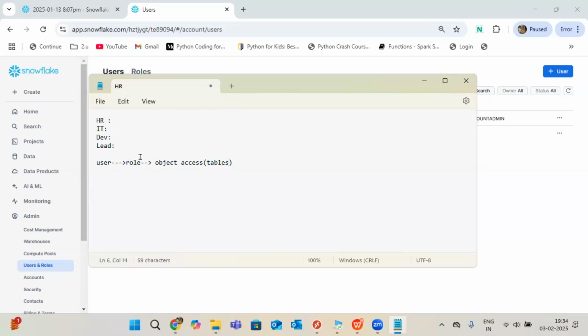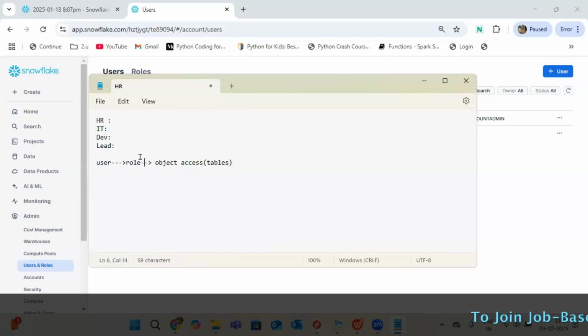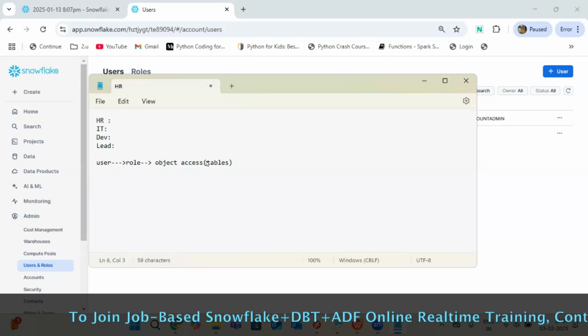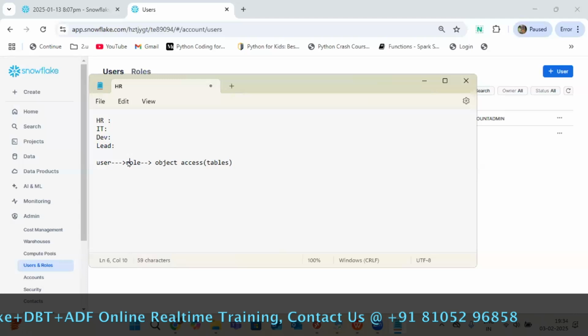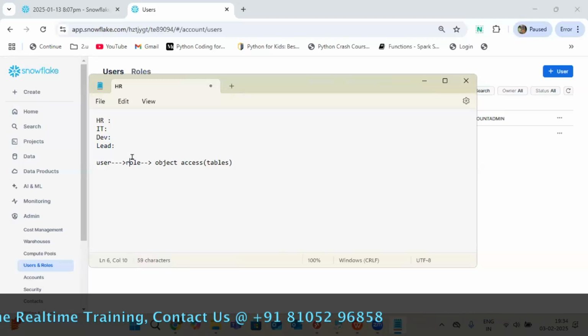That's the reason the role is very, very important. If someone says they are working without roles, it's 100% impossible. Between objects and users, the role plays the important part. What to do and what not to do, the role totally holds those privileges.